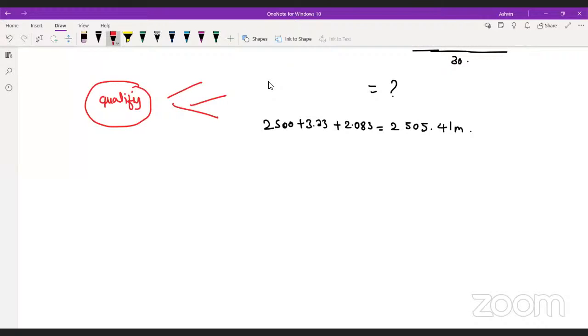Yeah, please give some suggestion in the revision of the test series. So basically, I will tell you one thing, Khushbu. The revision should be according to the individual. If I have a good memory and confidence that I do not forget the formula, I do not need to revise it again and again. But if I know that I make silly mistakes in the questions, I will repeat my practice for the questions. This is how I will do the revision.